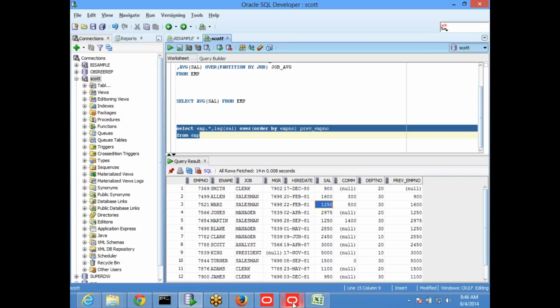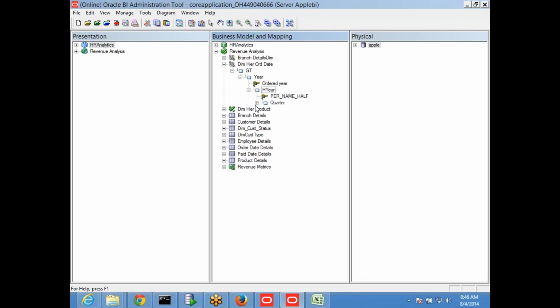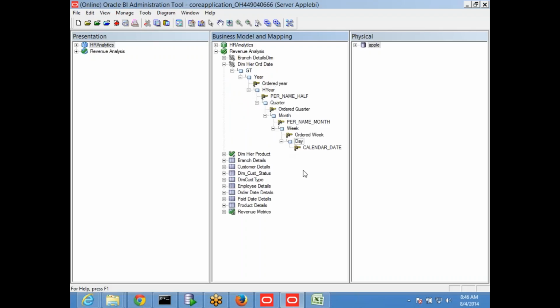But in OBIEE, to make these kinds of things work effectively based on dates, the first thing is you have to tell OBIEE that out of all these dimensional hierarchies, since ago, to date and all are going to calculate at date level information, which hierarchy is the one that has the dates related information.